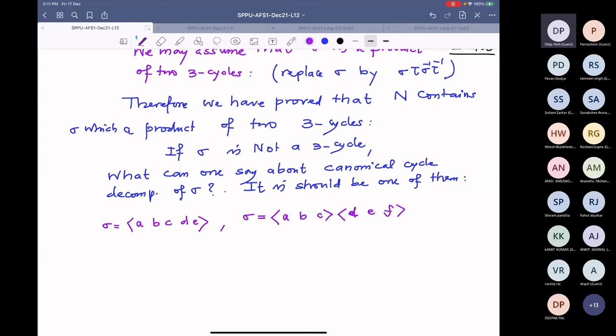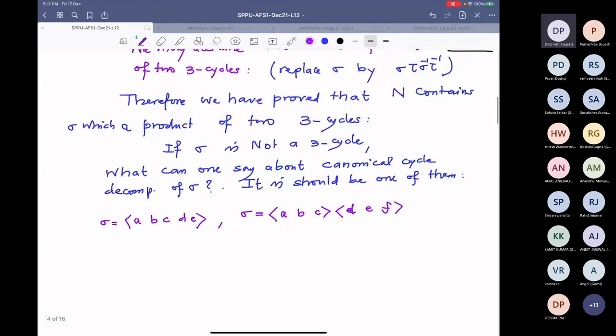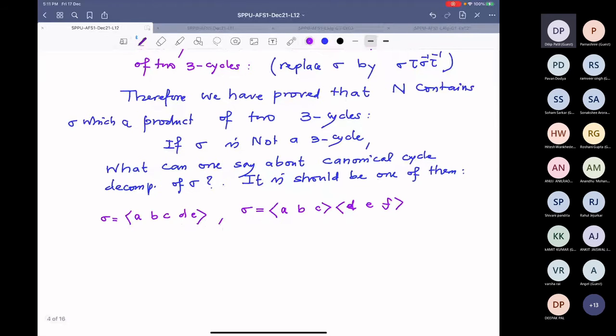Or two elements, one element here and one element here common, and you see this is a product of 3 cycles.